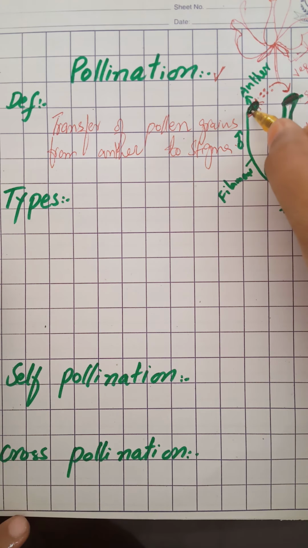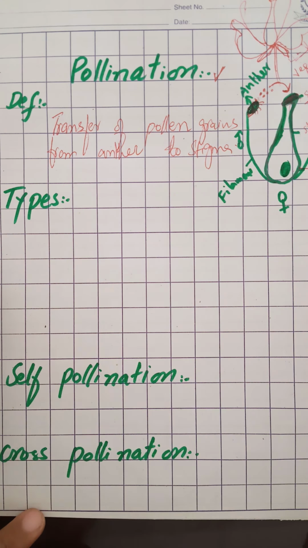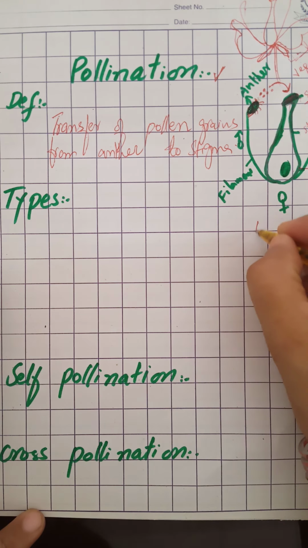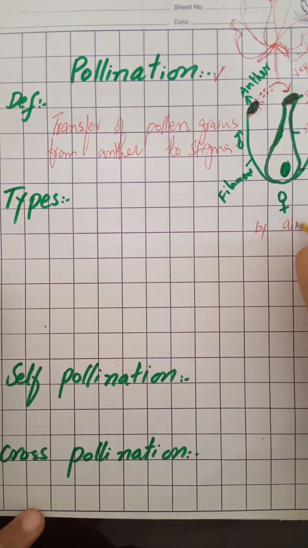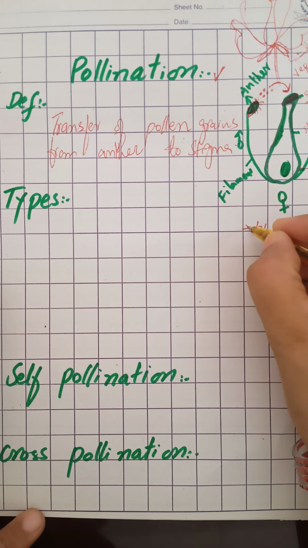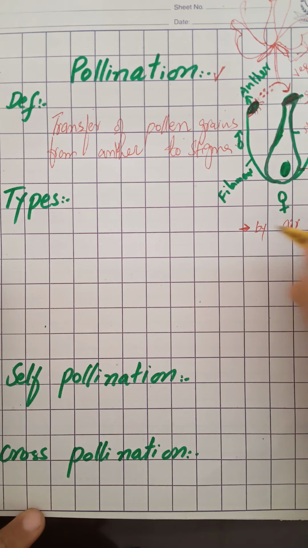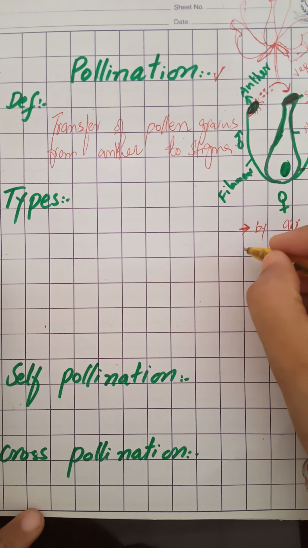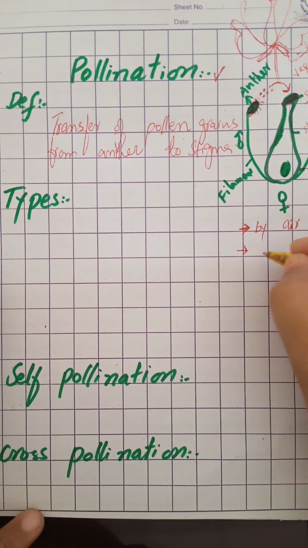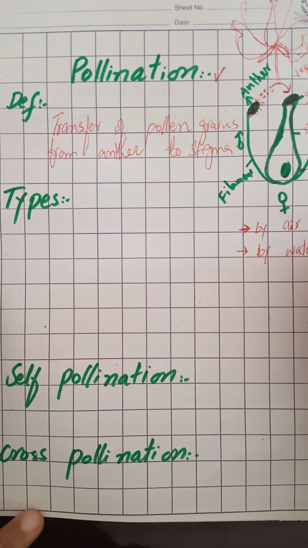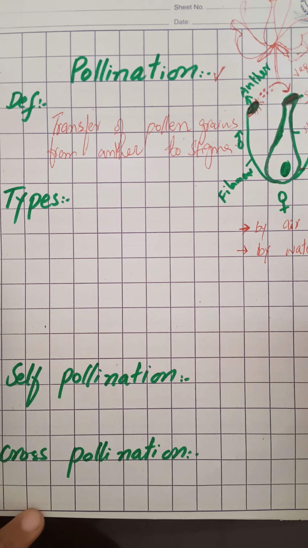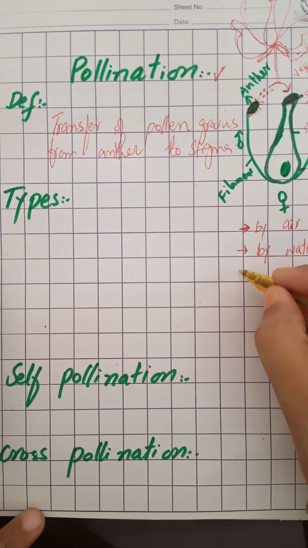Now how does this transfer of pollen grains take place? There are different means of transfer. This transfer can be by air. As pollen grains are very small in size, they are microscopic. They can fly through air. By water, pollen grains may flow with the help of water because they are very lightweight. They flow in water, and at another place they may reach the stigma of some flower.